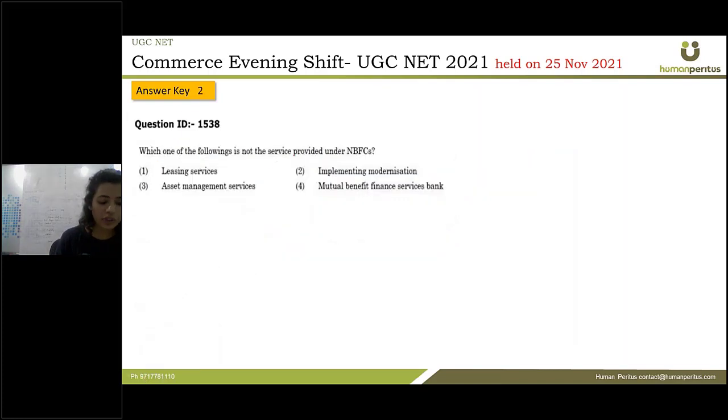Which of the following is not a service provided by NBFCs? As you know, NBFCs are non-banking financial institutions. They provide leasing and hire purchase activities, and they are different from banks. They don't take your demand deposits, right? They don't take your normal deposits. The first one is talking about leasing services. Yes, they provide leasing services. This is correct. The second is talking about asset management services.